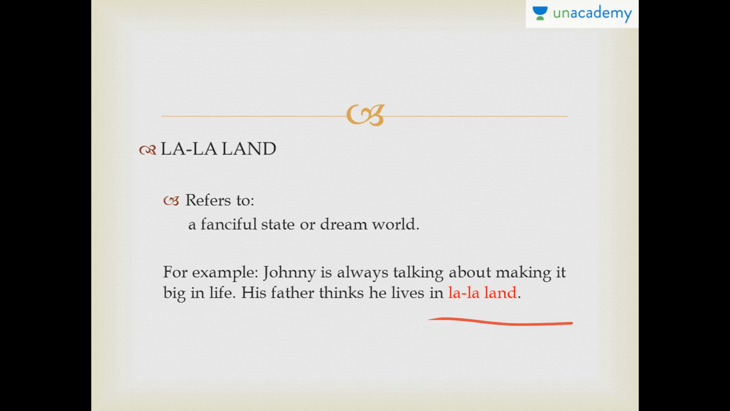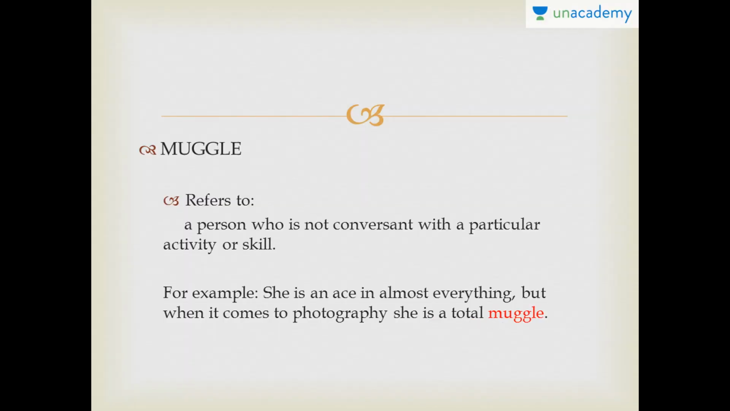And this, Johnny making it big in his life, is only possible in his La La Land and not in the real world. So that is what La La Land means. The next word we have is muggle. Now, muggle basically refers to a person who is not conversant with a particular activity or skill.